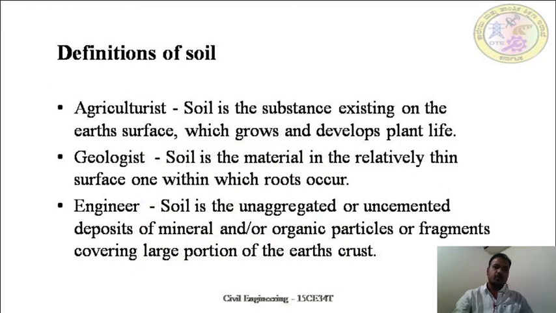Now the definition of soil. Soil can be defined in many ways based on the field which is considered. For a farmer, soil is a substance existing on the earth's surface which essentially grows and develops plant life. For geologists, it is the material in the relatively thin surface zone within which roots occur. For an engineer, soil is the unaggregated or uncemented deposit of minerals and organic particles or fragments covering a large portion of the earth's crust. So we'll concentrate only on the engineering purpose of the soil.